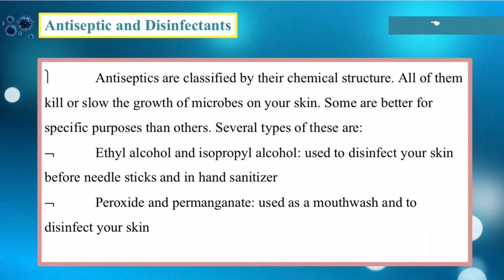The added water content slows down the evaporation rate, which means the isopropyl alcohol has longer contact with the surface, increasing the effectiveness of killing the germs. So if you plan to buy an alcohol, you better choose a 70% solution of isopropyl or ethyl alcohol rather than 99% or 90%. Okay?